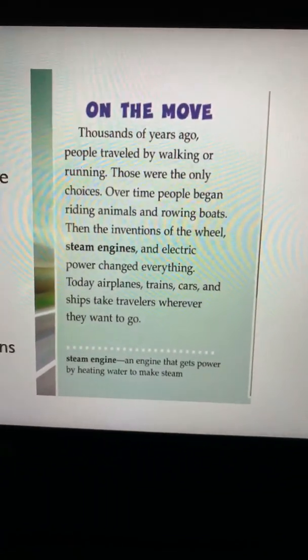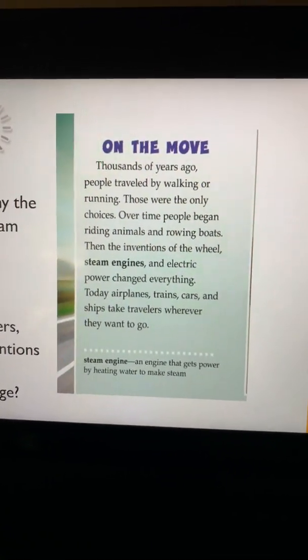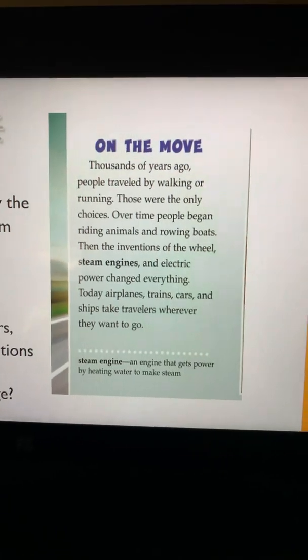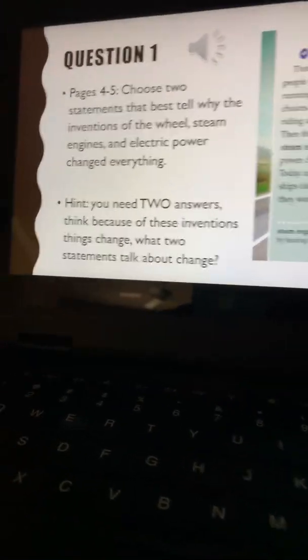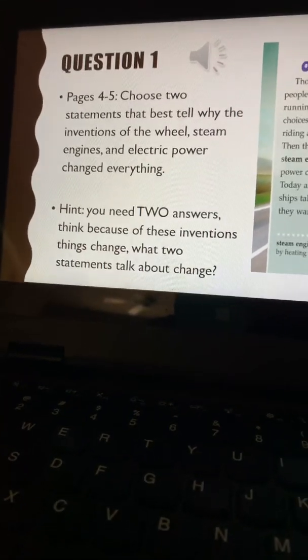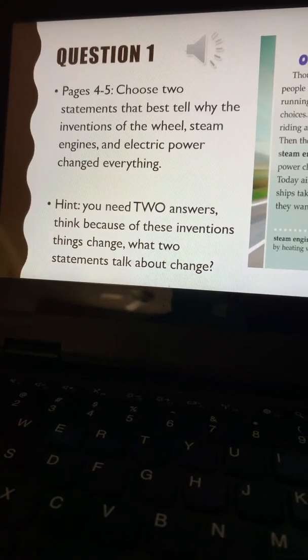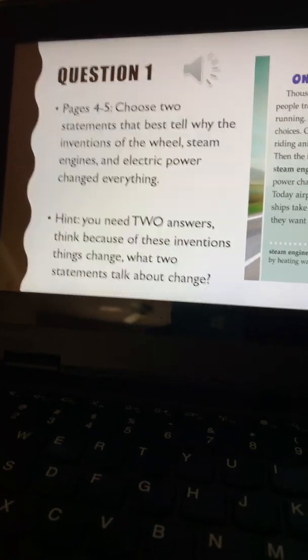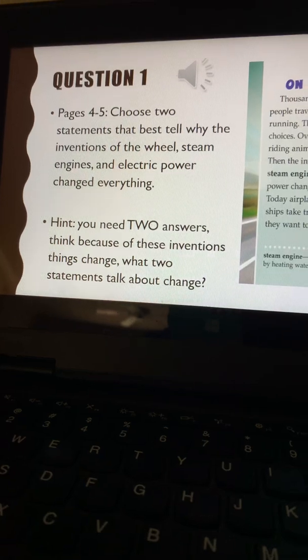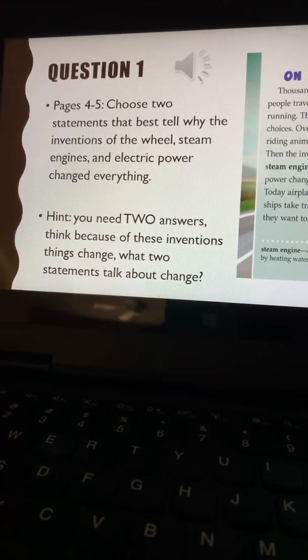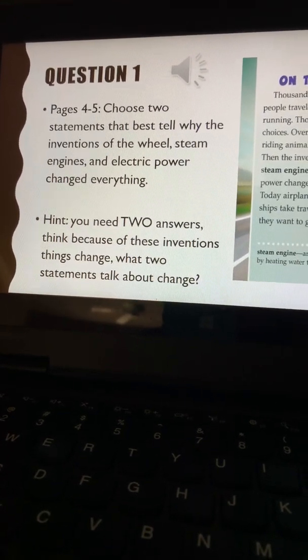So question 1, you're going to be on page 4, and here's the text. And a lot of you, for some reason, have been using my PowerPoint to get your text, but you haven't been actually going on Mayan and reading it or downloading the PDF. Please make sure you're actually reading the text and not just relying on the video or the PowerPoint to do your work. So when you get to page 4 and 5, yes, there is a photograph on there too.